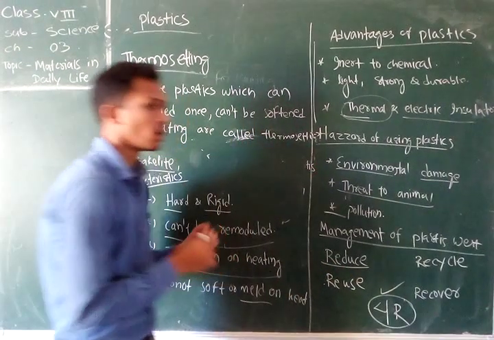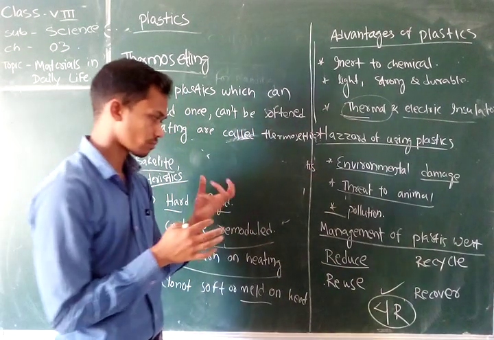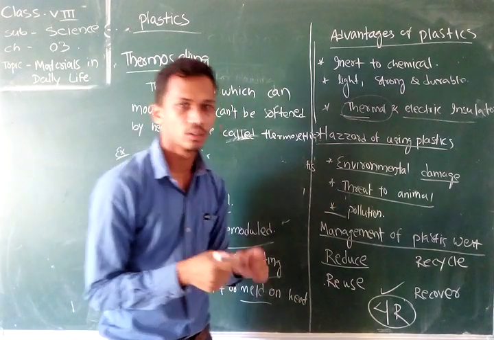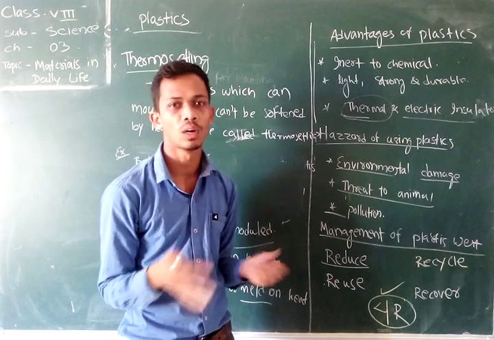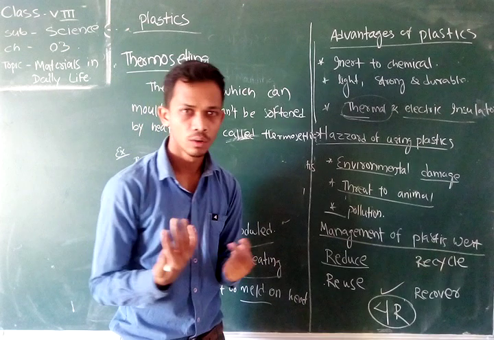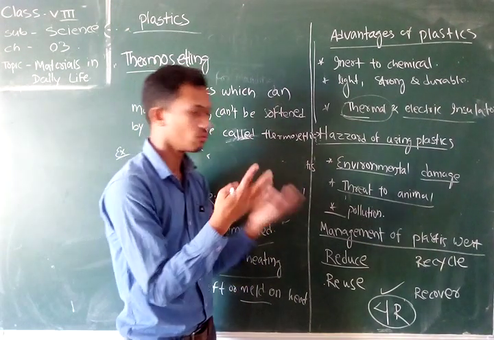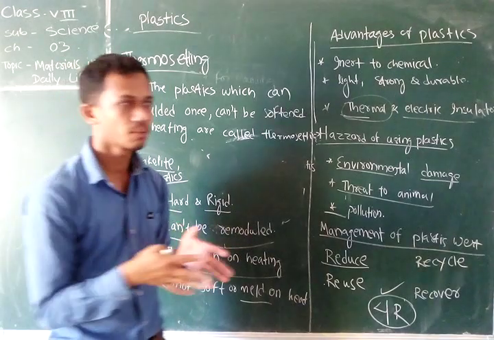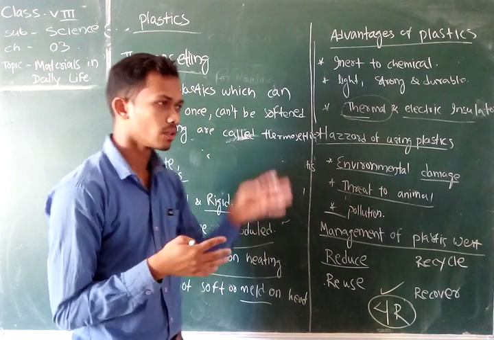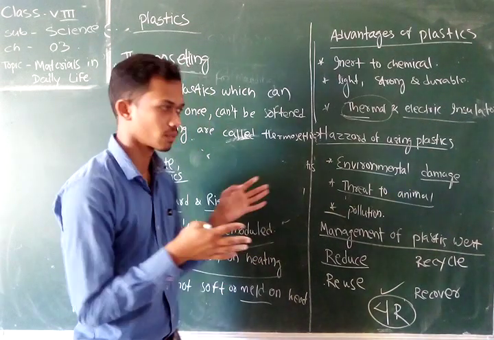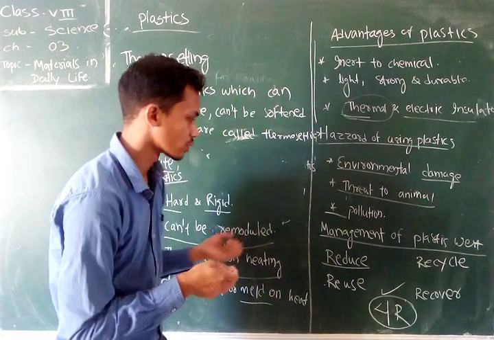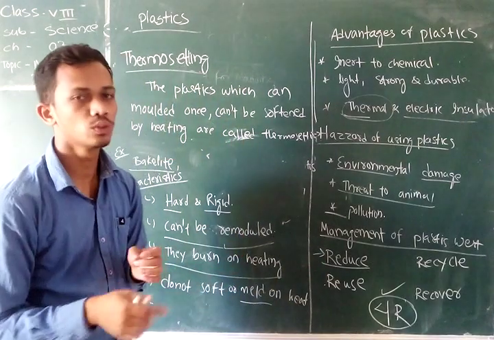First is reduce. Reduce means we have to minimize our use of plastic. When we go to the market and purchase something, we ask for a polythene bag to carry it. In this way we use plastic unnecessarily. We should carry a bag made of cloth or jute. By using such bags, we can easily reduce the consumption of plastic.